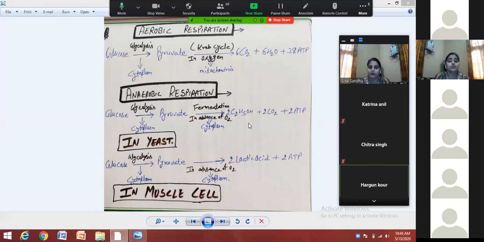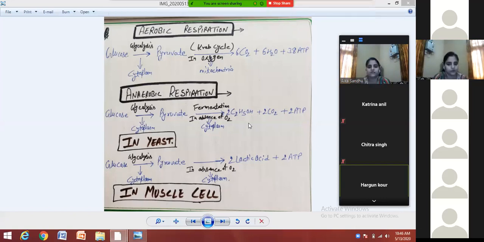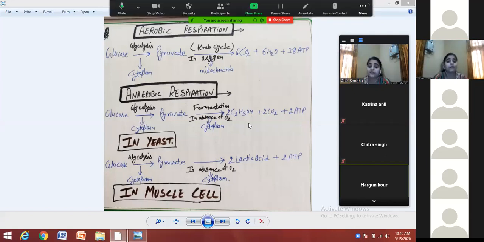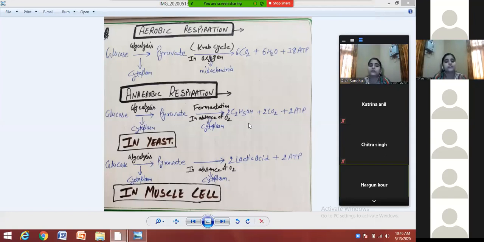So glucose changes into the pyruvate, that is the glycolysis. It takes place in the cytoplasm of the cell. This pyruvate then changes into the ethanol. Ethanol is a type of alcohol, and carbon dioxide, and also releases the energy. But this step again takes place in the cytoplasm. In the first case, you have seen that pyruvate changes into carbon dioxide, water, and energy in the mitochondria. But in this case, both the steps of reaction take place in the cytoplasm only. Mitochondria is not involved here.